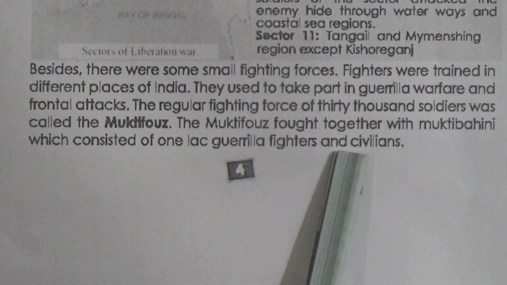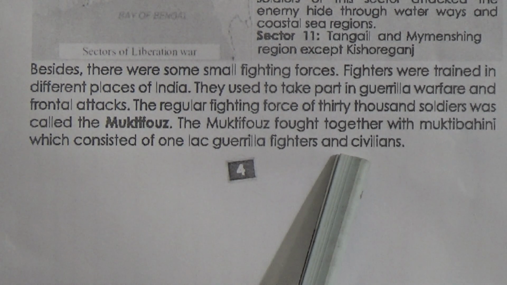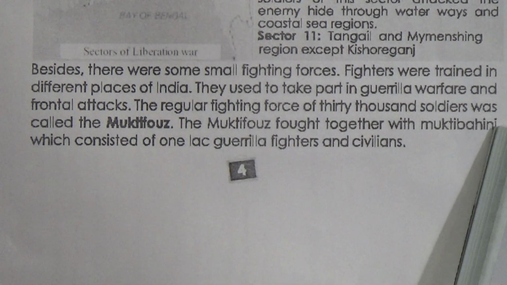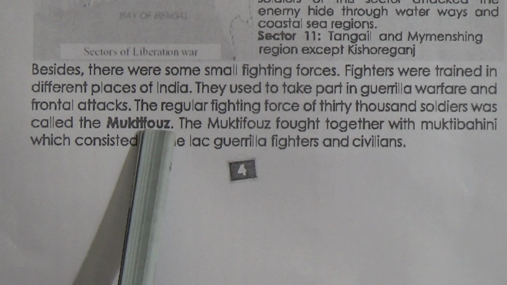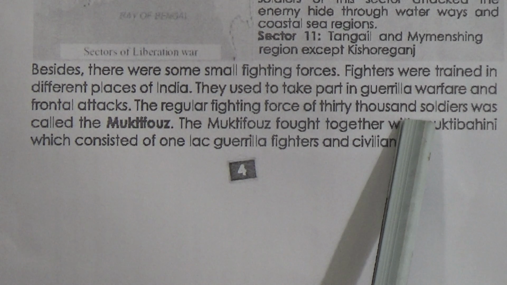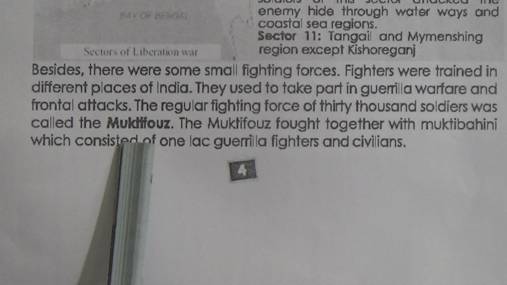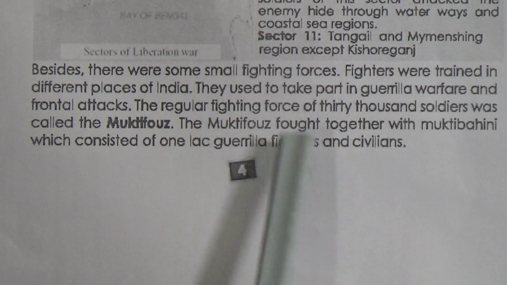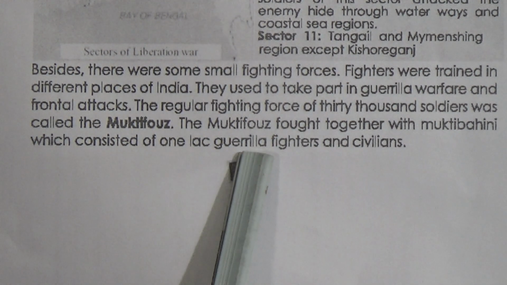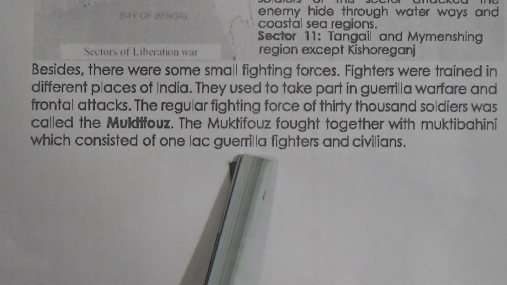So here we have talked about guerrilla forces and other forces. We have talked about Mukti Bahini, and here the information says about Mukti Force. The regular fighting force of 30,000 soldiers were called Mukti Force. Who are called Mukti Force? So mark this line: the regular fighting force of 30,000 soldiers was called Mukti Force. And all together, Mukti Force and Mukti Bahini mixed together and fought with 1 lakh guerrilla fighters and civilians.